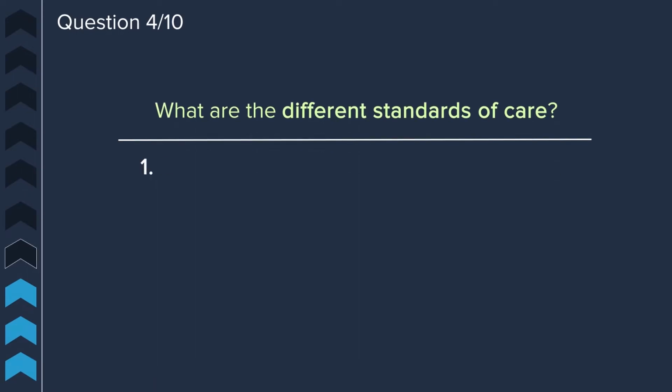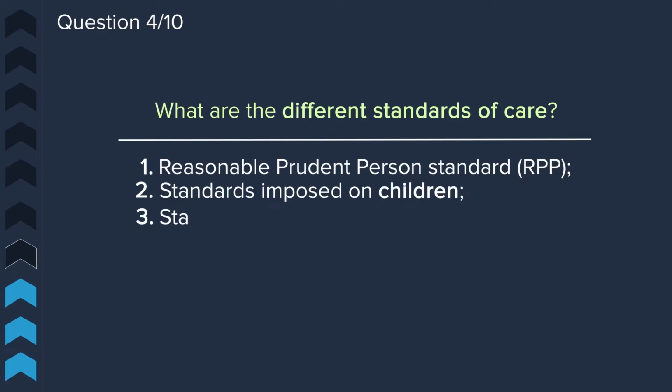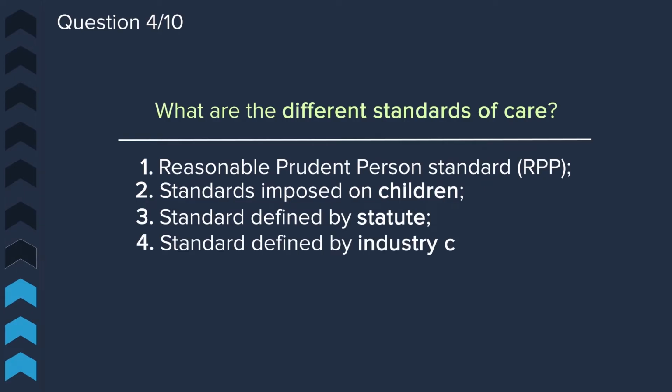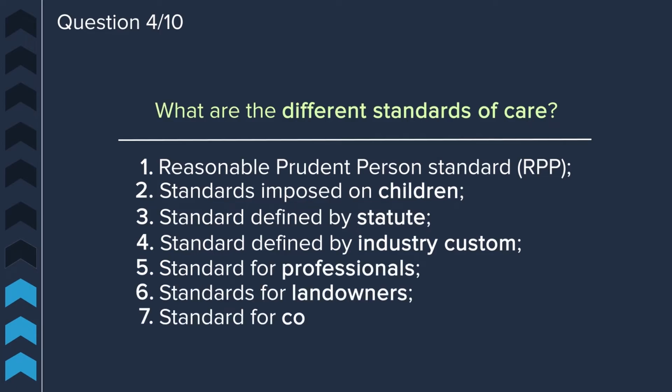The first is the reasonably prudent person standard, sometimes abbreviated as the RPP. And then we have standards that are imposed on children, standards that are defined by statute, standards defined by industry custom, and then you have different types of standards for professionals, landowners, and common carriers and innkeepers.